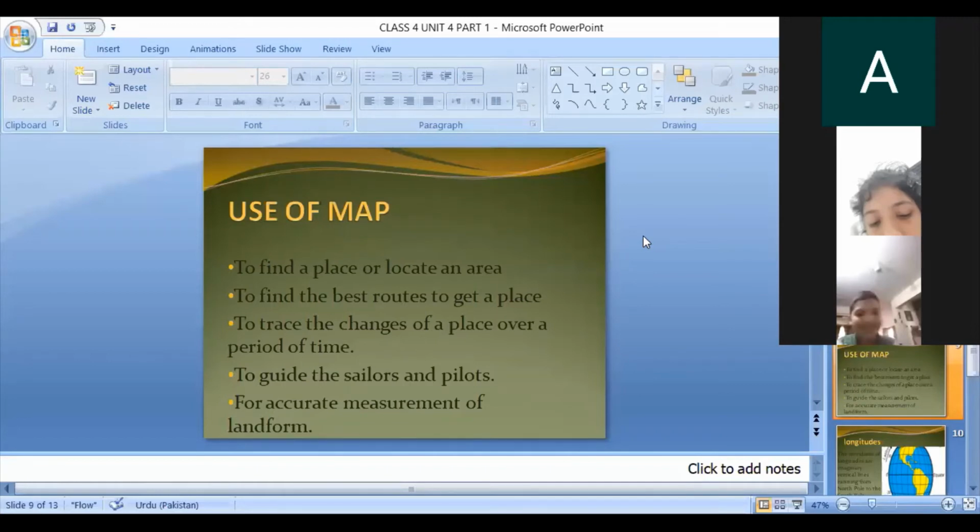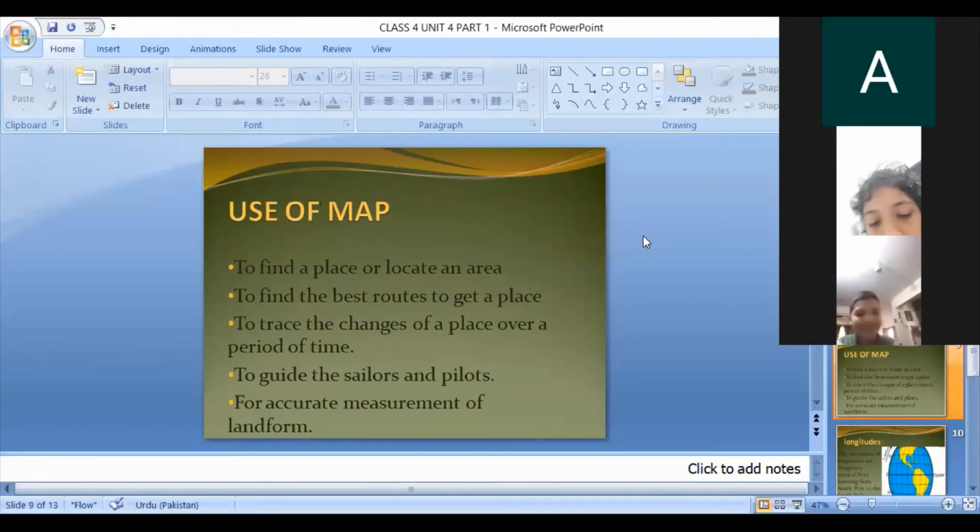Number 2 point, to find the best routes to get to a place. If we want to go anywhere for the first time, we use a map. For example, we want to go to Lahore or Karachi by road, so we use a map to know how to go to Lahore or Karachi. So when we want to find the best route to get to a place, we use a map.